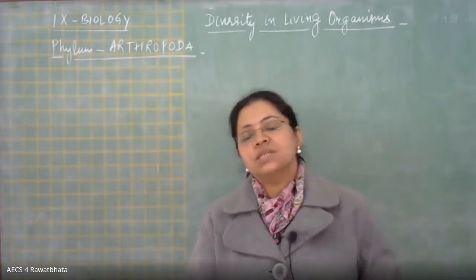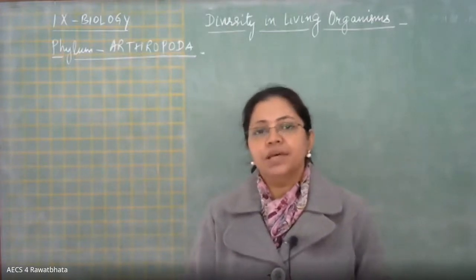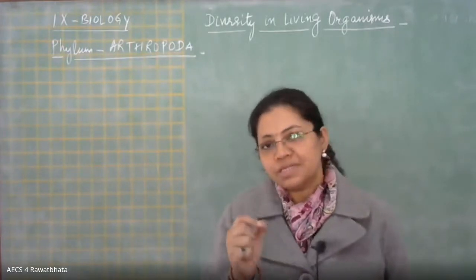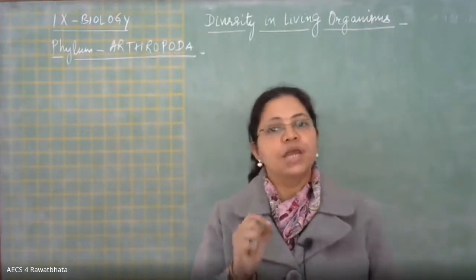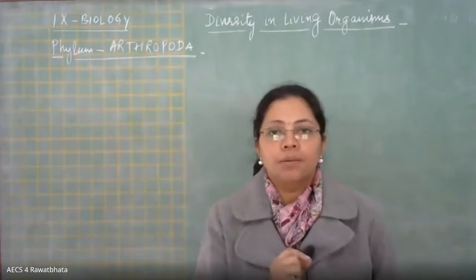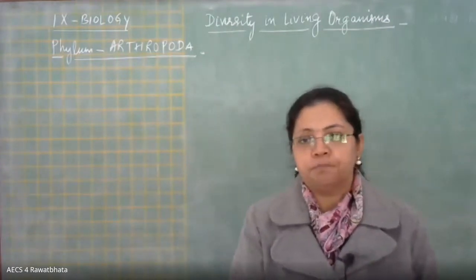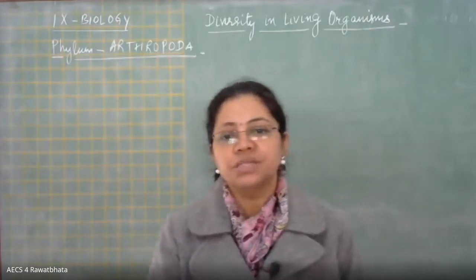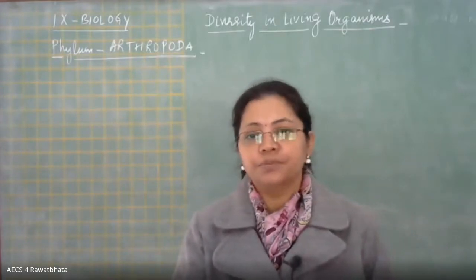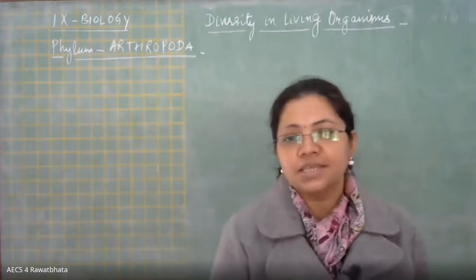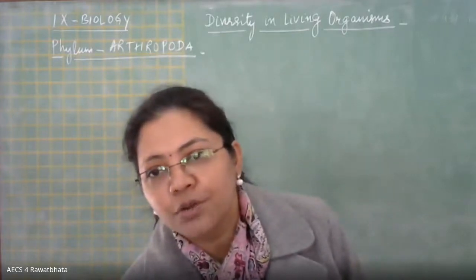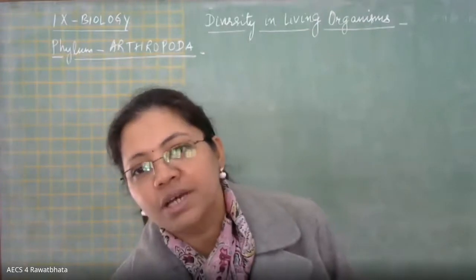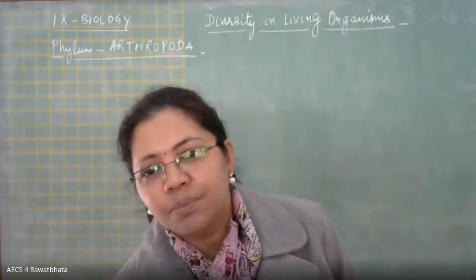Okay, I gave you certain examples from Annelida. You have to give me one example of a segmented worm which is sanguivorous by mode of nutrition. Sanguivorous means it feeds upon blood. Yes, it's a very easy question, and most of you have written the correct answer.